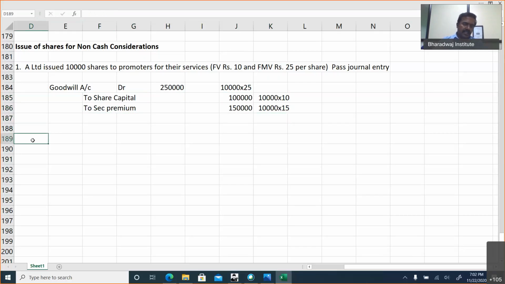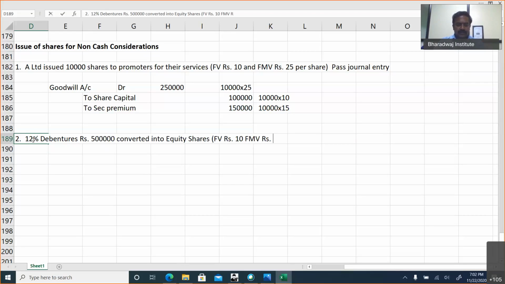So this we understood. Second, 12% debentures, rupees 5 lakhs, converted into equity shares. Face value rupees 10, fair market value rupees 25. Now debentures are going to be converted into shares. Debit the liability that is cancelled. Debentures account debit, 5 lakhs.